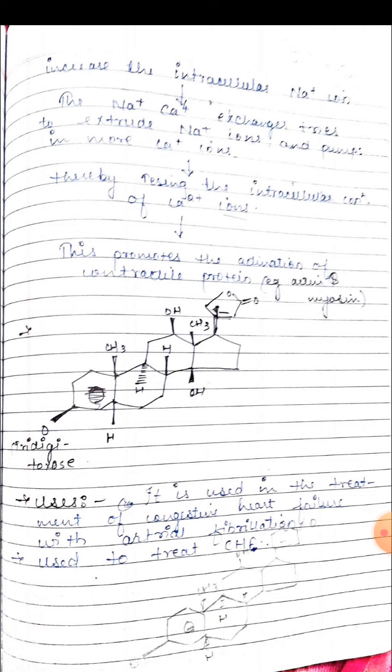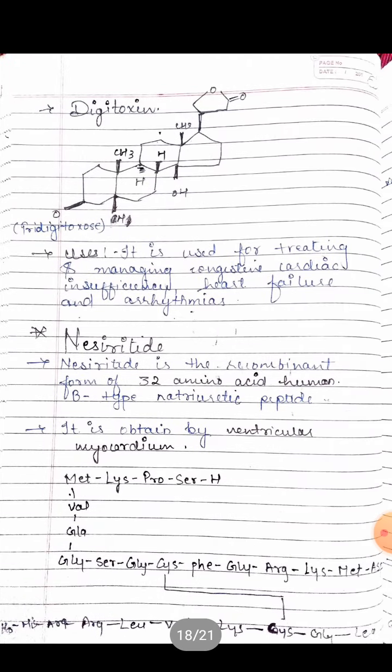This promotes the activation of the contractile proteins, for example actin and myosin. This is the structure of the cardiac glycoside, and it is used in the treatment of congestive heart failure with atrial fibrillation, and also in cardiac heart failure.